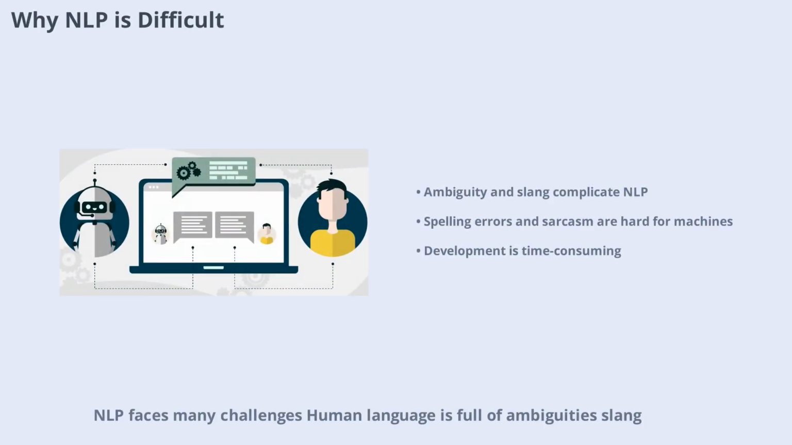NLP faces many challenges. Human language is full of ambiguities, slang, and regional variations. People make spelling mistakes, use sarcasm, and often speak in incomplete sentences. Computers have to deal with all these complexities. Development time is another factor. Building systems that can handle the richness of human language is a huge task. Despite these challenges, NLP continues to advance, making our interactions with technology more natural every day.